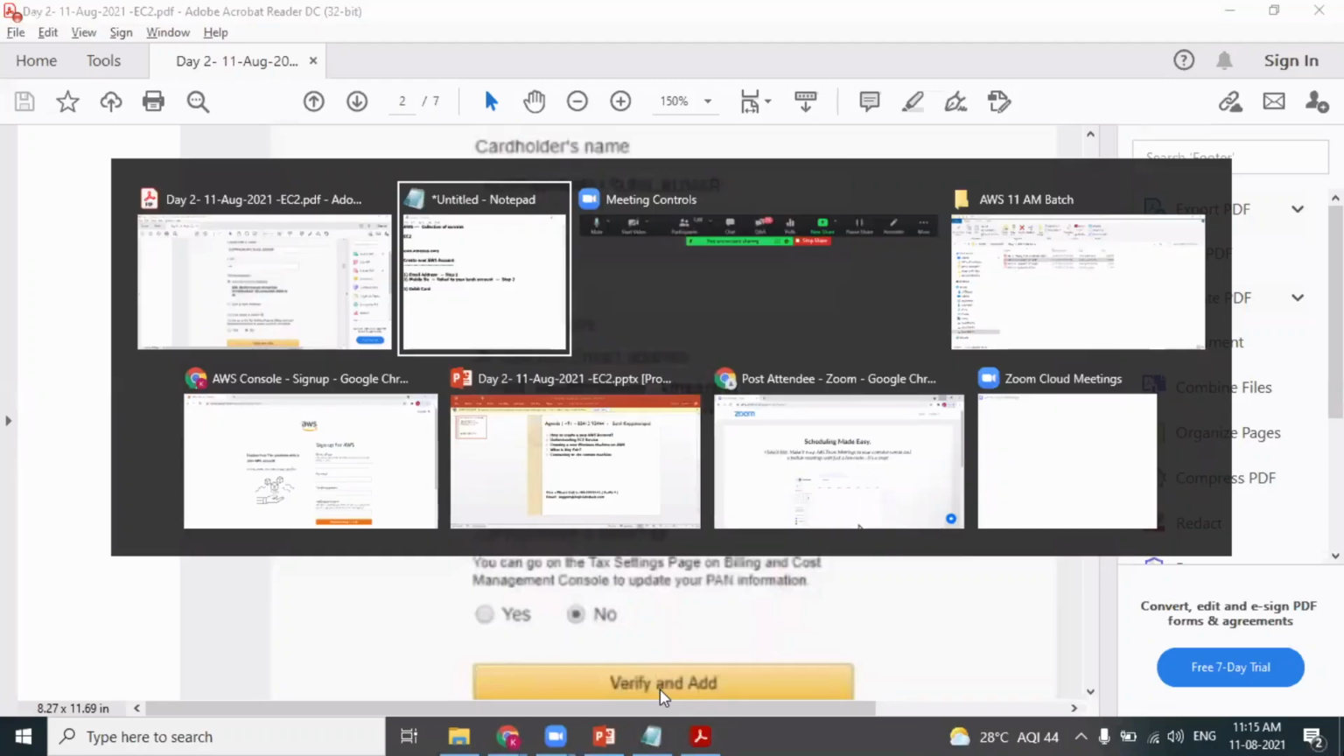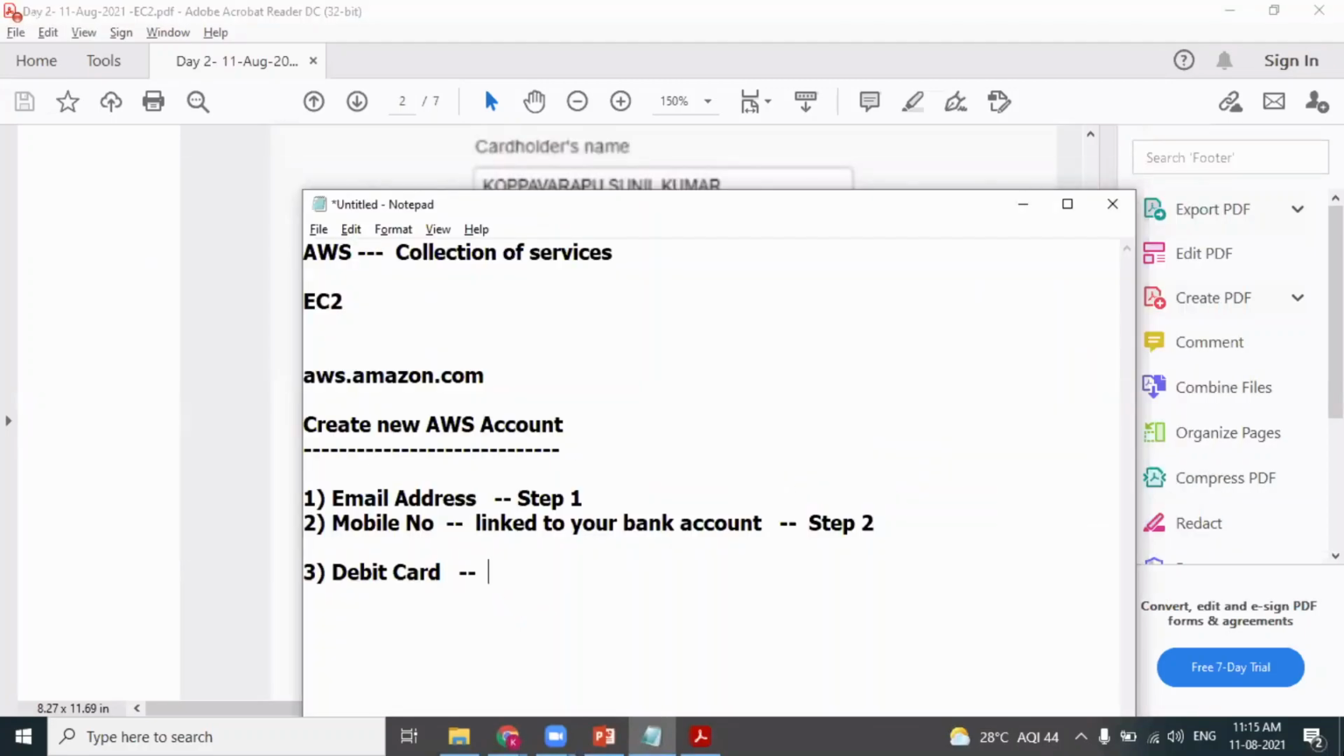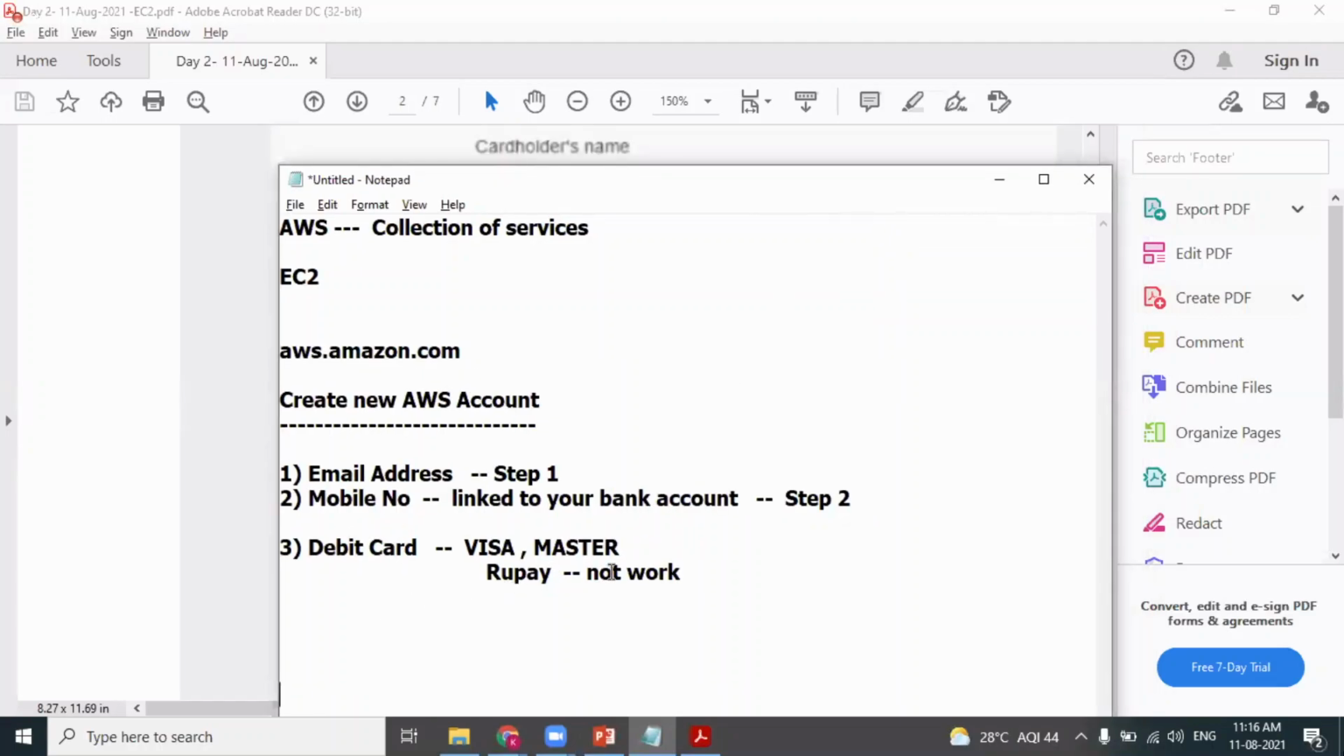One important point. Visa card will work. MasterCard will work. RuPay card will not work. Make sure when you're entering your debit card details, your debit card should be a Visa card or a MasterCard. RuPay card will not work.